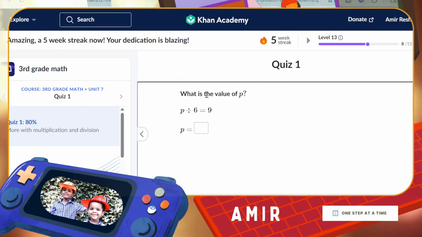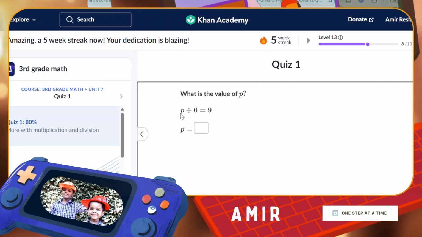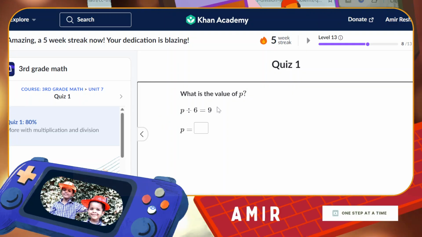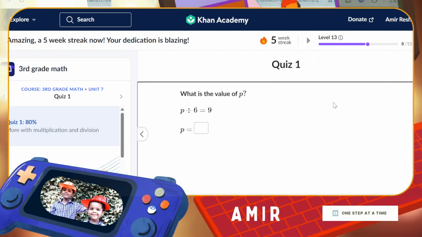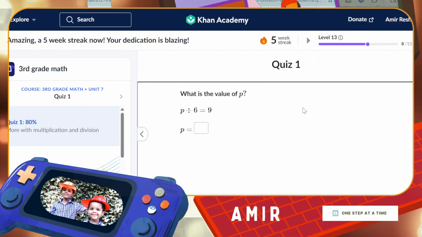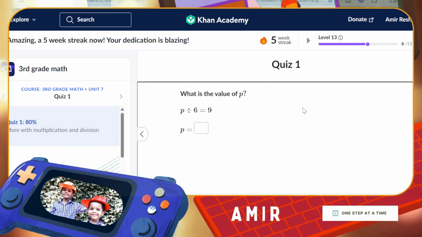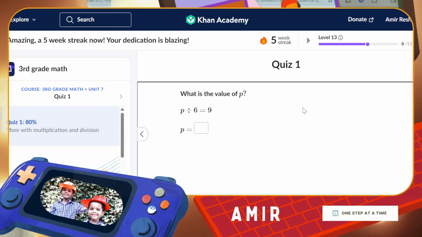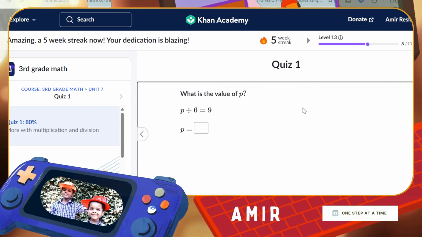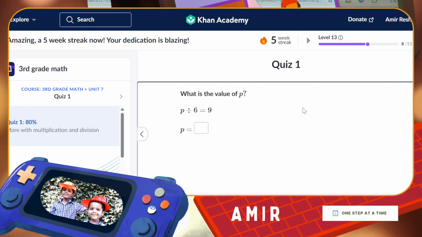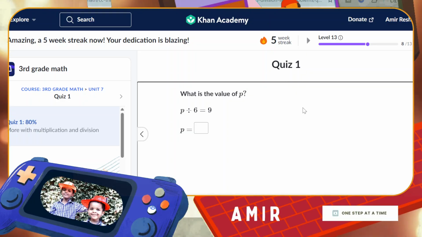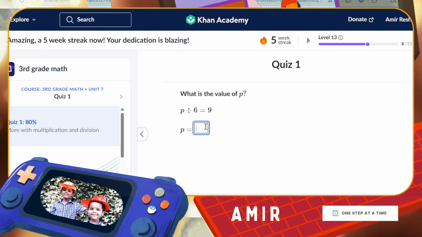Now it says, what is the value of P? P divided by 6 equals 9. So we need to do 9 times 6. 9 times 1 equals 9. 9 times 2 equals 18. 9 times 3 equals 27. 9 times 4 equals 36. 9 times 5 equals 45. 9 times 6 equals 54.